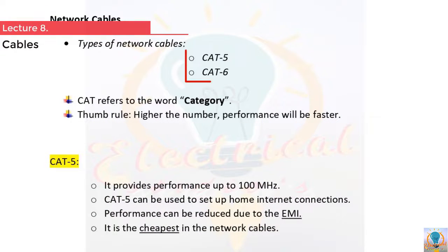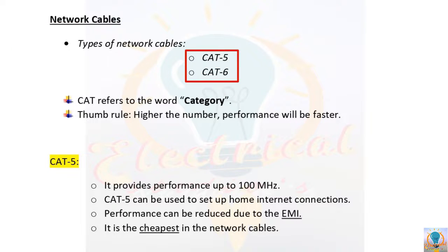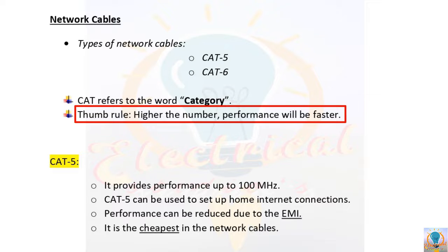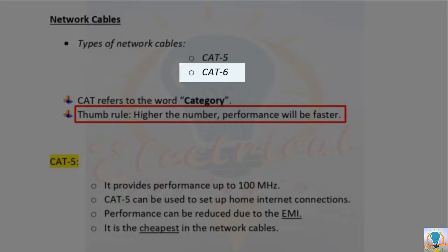Now after that, let's talk about Cat6 and Cat5 cables. Cat6 is the most popular cable, whereas Cat5 is a little bit older technology. In its name, Cat refers to the word category, and the rule of thumb is the higher the number, the faster the performance. Means speed and frequency will be faster in megahertz. In this Cat6 cable, Cat refers to the word category, whereas this number represents the capability of the cable, how fast it can transmit the data or signal.